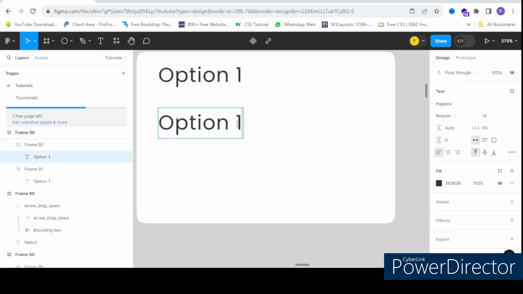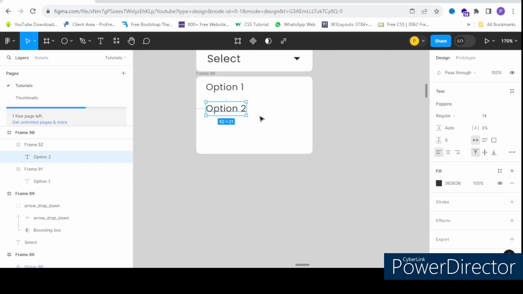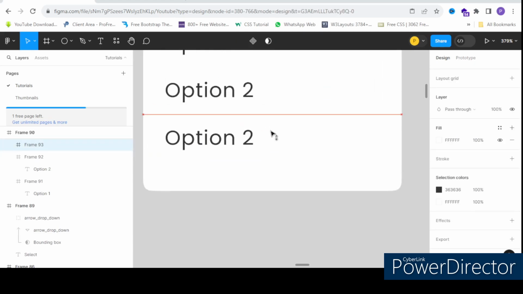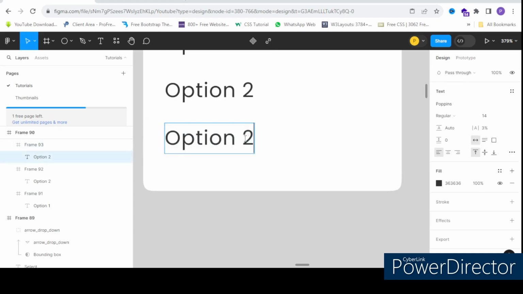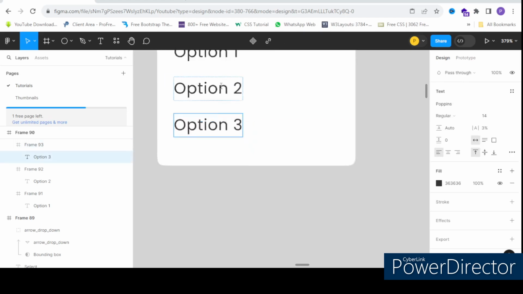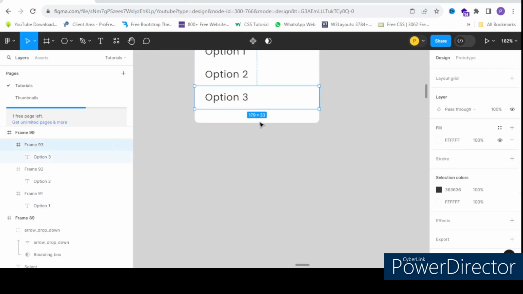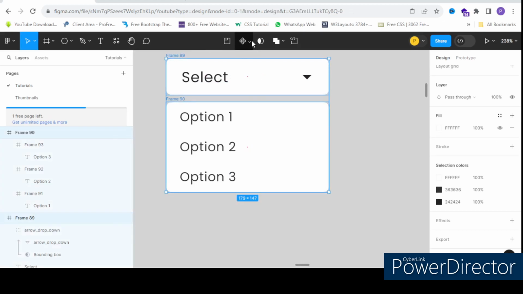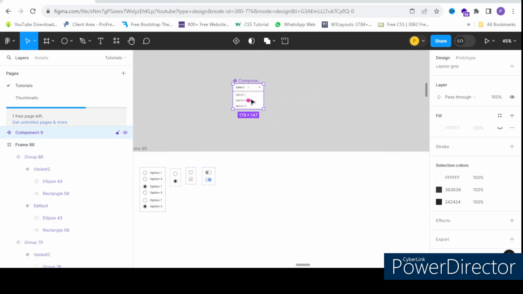Option 2. Option 3. Now make it a component here. Create component. That's it. Now I'll bring it inside this one.